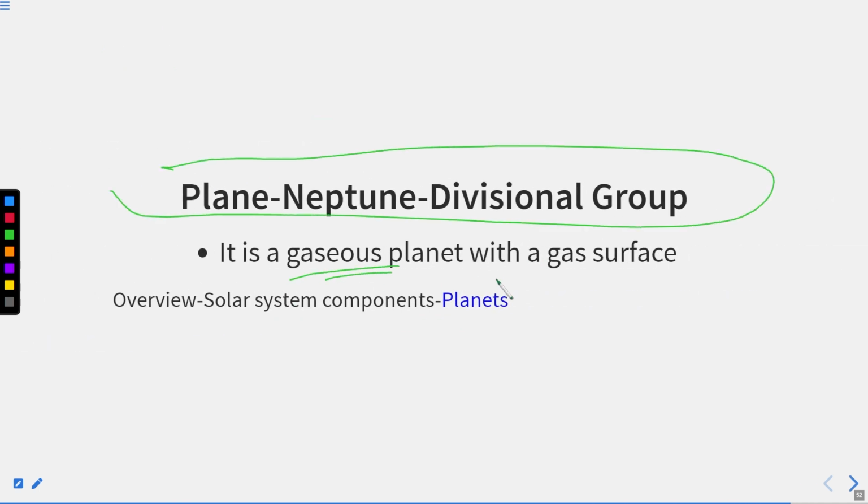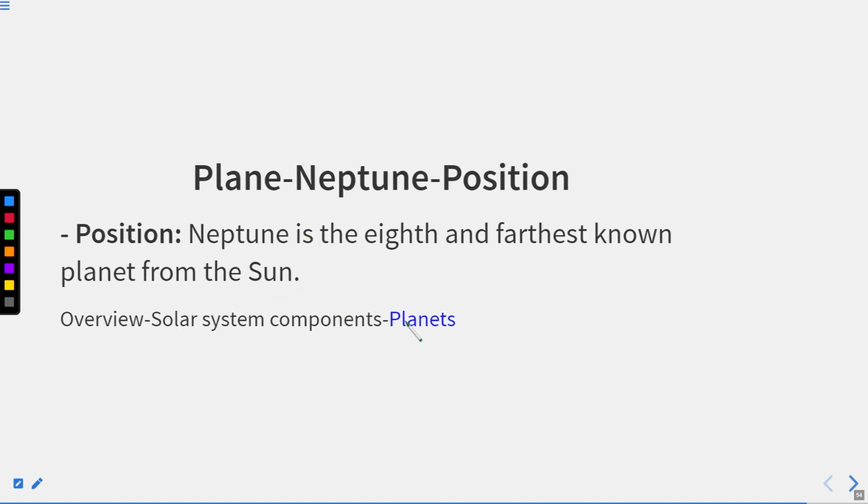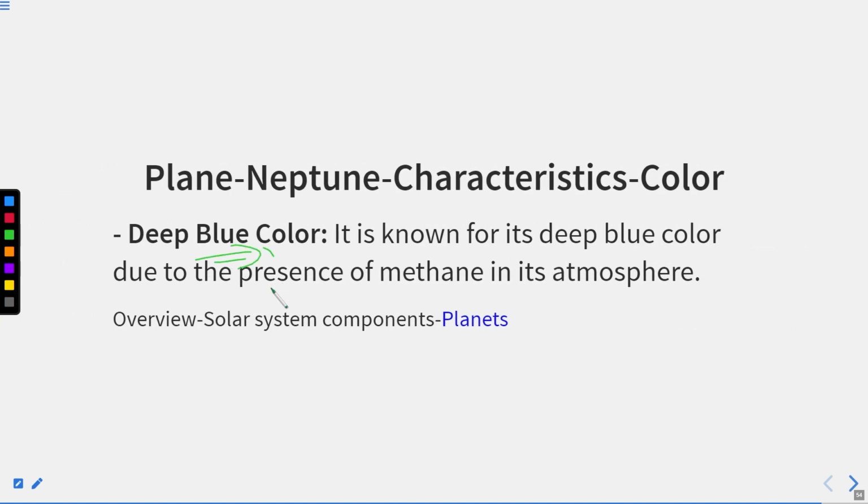Alright. Thereafter, we have Neptune. Neptune is also a gaseous planet because it's part of the gas surface group. Neptune is the eighth and farthest known planet from the Sun. It is very cold due to this. Deep blue color. It is known for its deep blue color due to the presence of methane in its atmosphere.